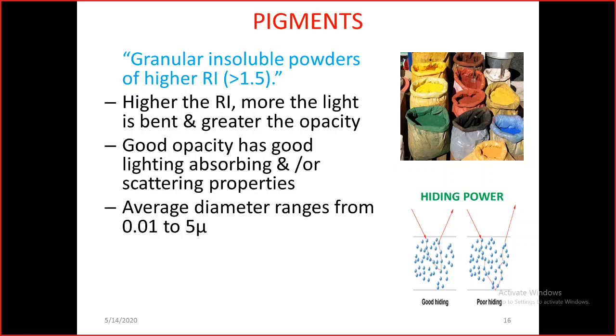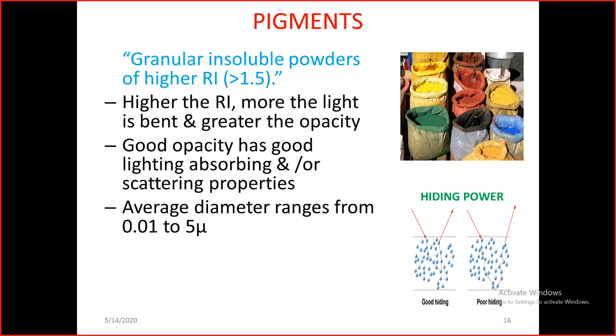Opacity, I think you might have heard about transparent materials, translucent materials, and opaque materials. Transparent is clearly visible from one side to the other, translucent is partially visible, and opaque completely hides the surface. So the paint should have the quality of opacity, because it will scatter the light.